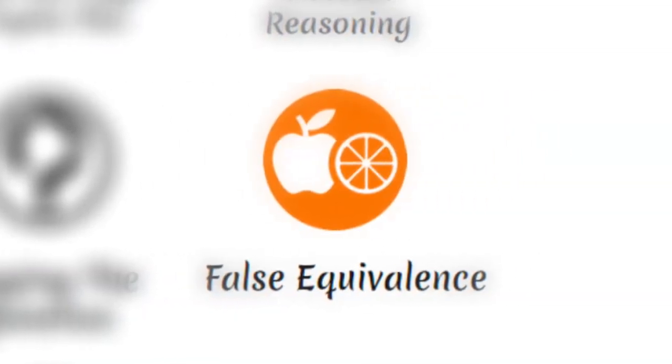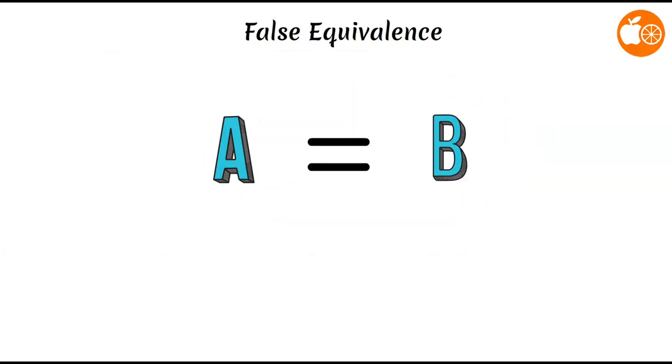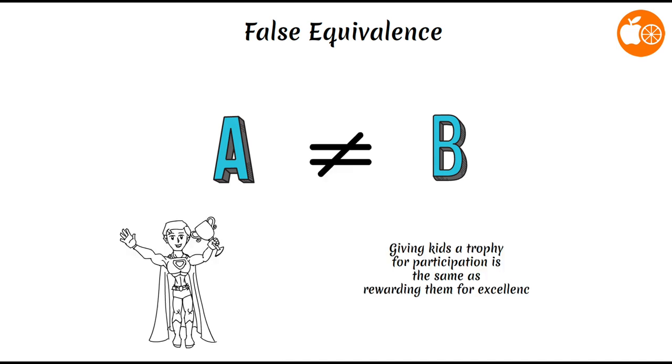False equivalence. This logical fallacy involves equating two things that are not equivalent. Giving kids a trophy for participation is the same as rewarding them for excellence. Ignores the different reasons behind the two rewards.